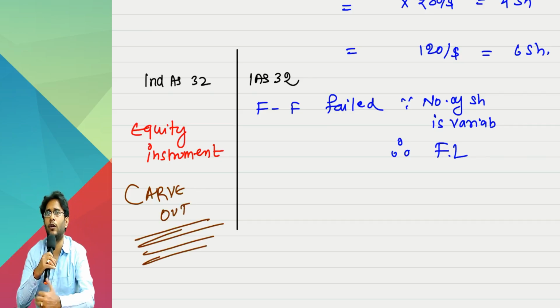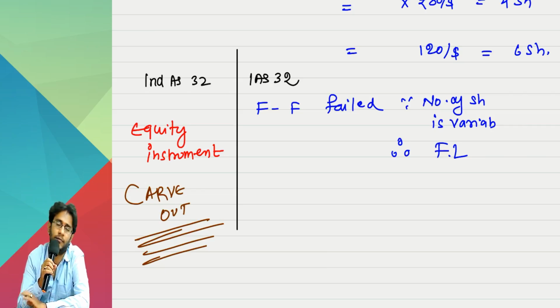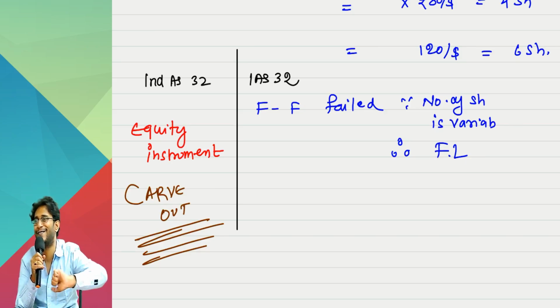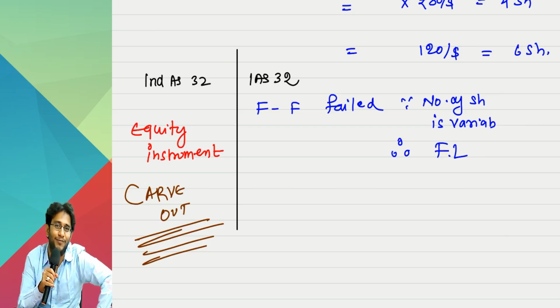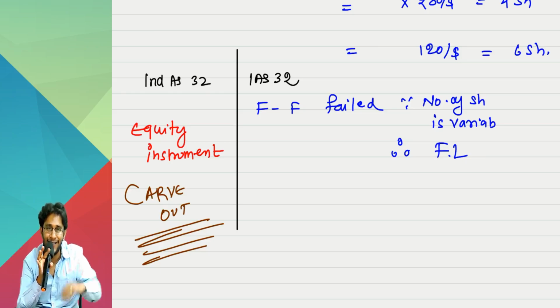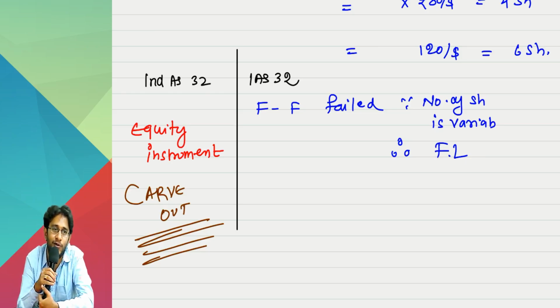What do you feel, sir? Is the Indian argument right or wrong? Right, because my intention is never to protect the return of the instrument holder. I want to issue a fixed number of shares only, but unfortunately this is becoming variable because of exchange rate fluctuation. So the Indian argument is right. But off the record, do you think Indians suddenly became that smart? Why did we go beautifully beyond IAS and IFRS and come out with a top-notch provision which sounds logical also? Internationally nobody got this idea, so why did our people get it? What could be the reason?